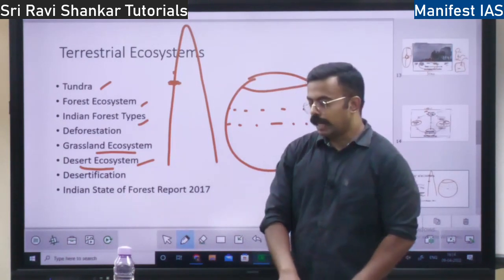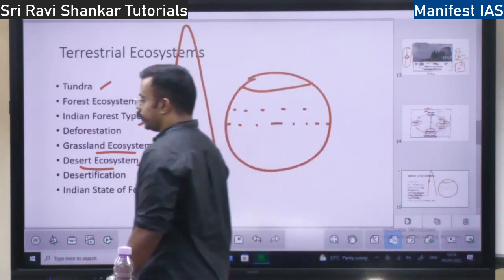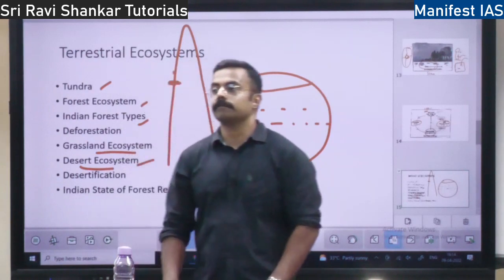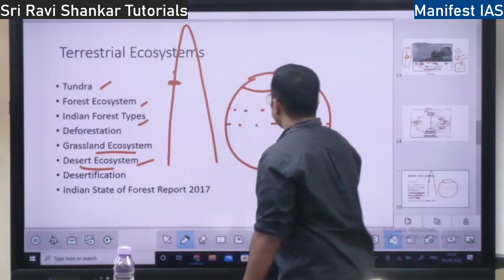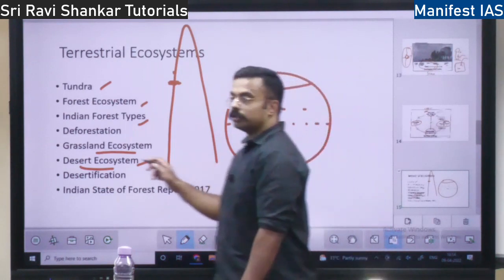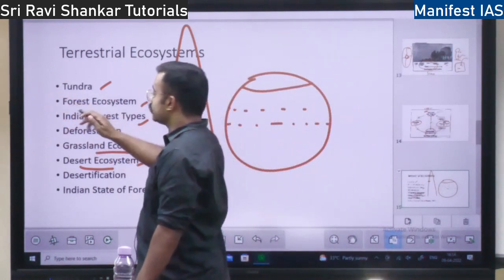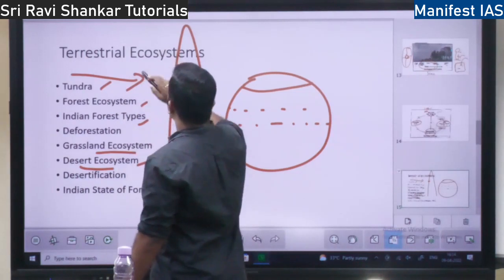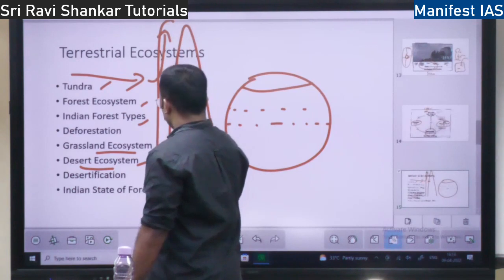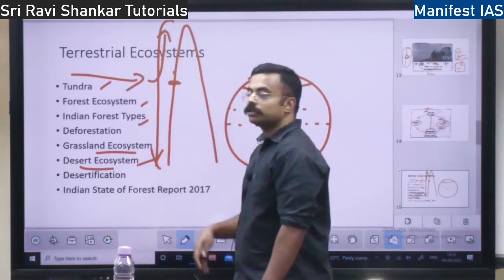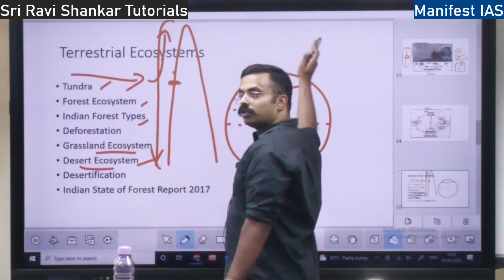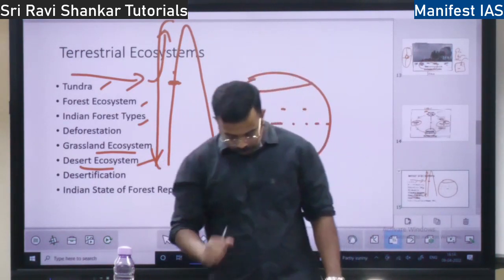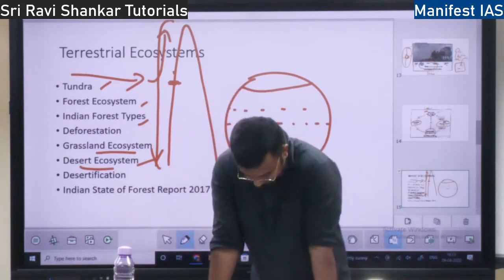And also, the other condition for a desert to develop is when the desert lies in a rain shadow area. There will be a mountain. Rain-bearing wind is coming from this direction. This mountain will obstruct the wind. It will go up and cause rainfall on this side only. So on the other side there is no rain. So here a desert might develop in the rain shadow area. Right? Okay.